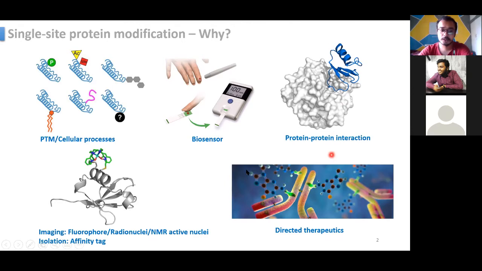Okay, so this can also be used with a fluorophore. If you tag a fluorophore or a radionuclide or some NMR active nuclei, then you can go for imaging.